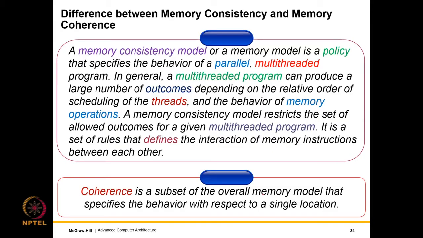Even though coherence is a generic term, it is typically used for equating a shared cache with a distributed cache. In the sense we say that for an external observer, a shared cache and distributed cache should look alike, which means that even if there are multiple replicas of a variable within a distributed cache, all those disparate physical locations should appear to be a single location to an external observer.